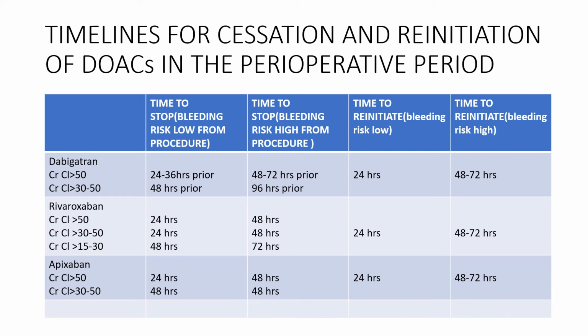To start again, in low risk patients you can restart rivaroxaban 24 hours later, and in high risk groups in 48 to 72 hours. Apixaban again: stop 24 hours before, and in high risk groups stop 48 hours before, and reinitiate within 24 hours, or in high risk 48 to 72 hours.